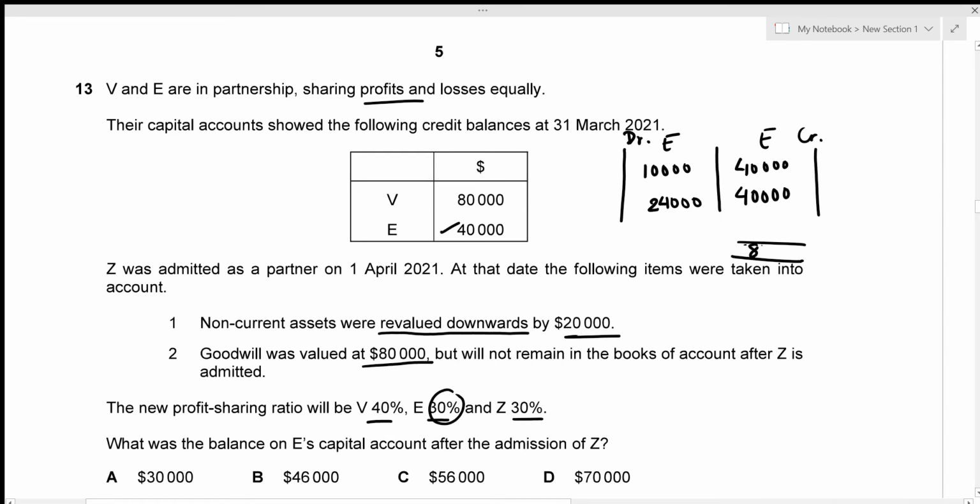Here we're going to have 80,000, and we're also going to have 80,000 over here. The balancing figure would actually be E's capital account, which is required. So let's balance it: 80,000 minus 10,000 minus 24,000, which gives 46,000. That's option B, the correct answer.